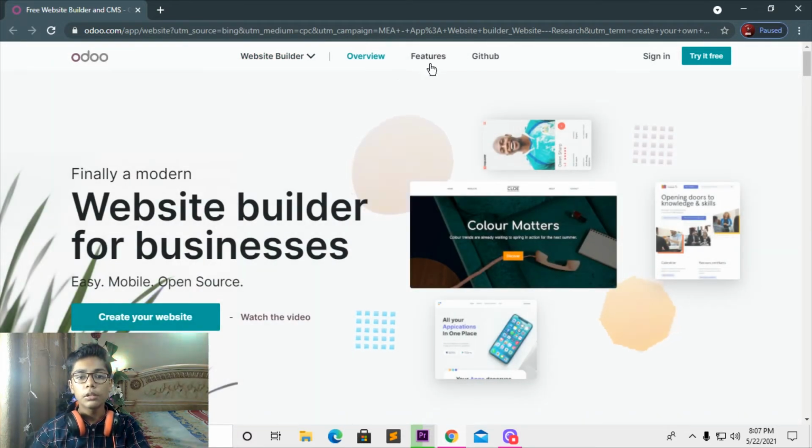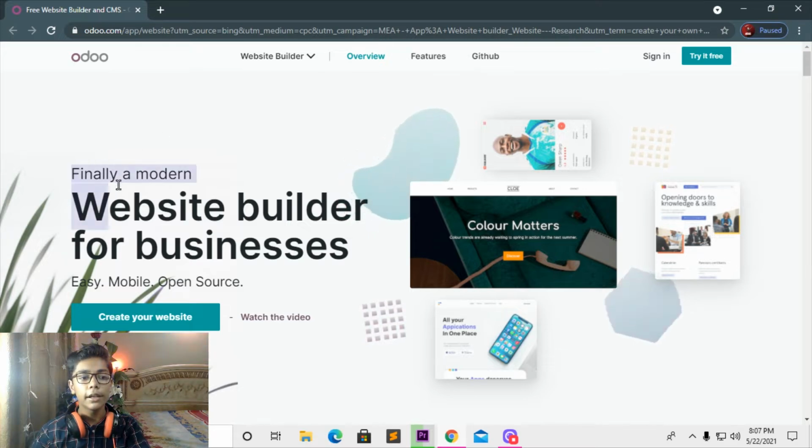Here we are also getting the features tab and the GitHub tab. If I press, nothing happens, but we are still getting the hover effect of dark black. Then we are getting a sign in button here. We are also getting a try it free button after that, and at the first we are getting our logo of Odoo. We are getting our navbar color, which is white.